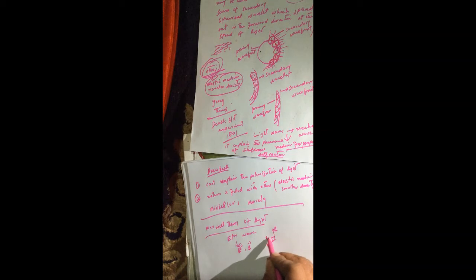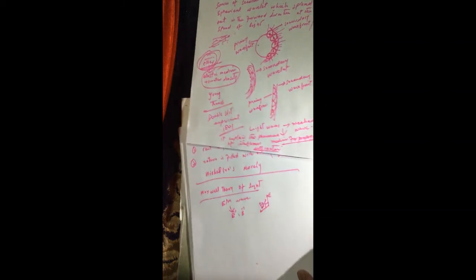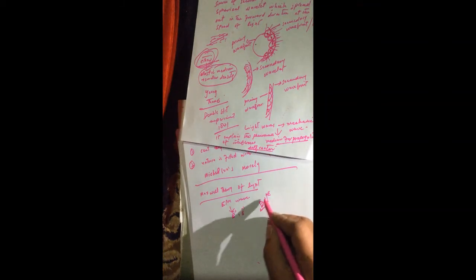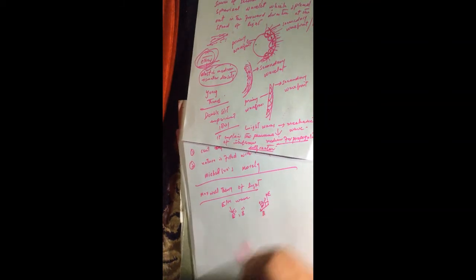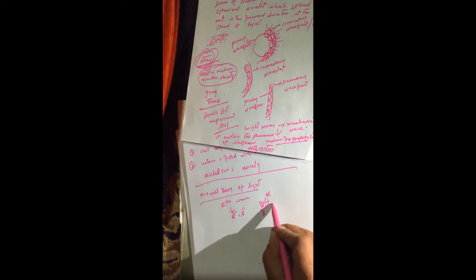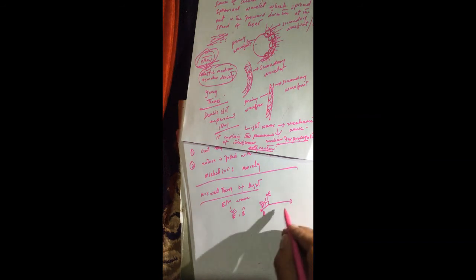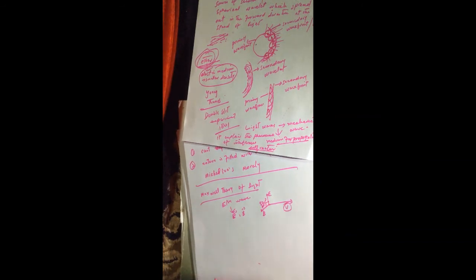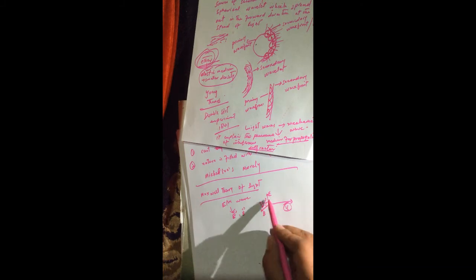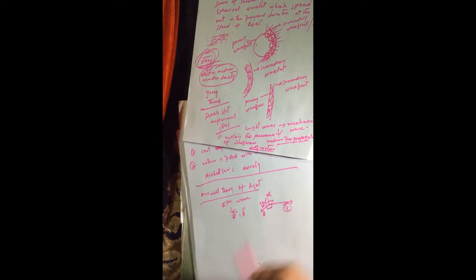There is a 90 degree angle between these two, and these electric and magnetic fields attract and repel each other. Due to this attraction and repulsion, there is an oscillation between electric and magnetic field. Due to this oscillation, the wave moves in this way, such that the direction of propagation of light is perpendicular to both electric and magnetic field. This was Maxwell theory.